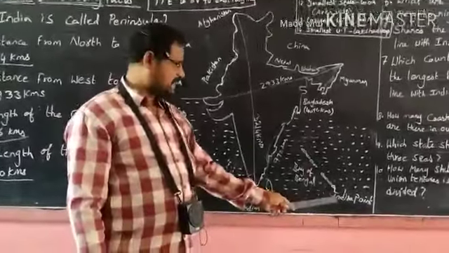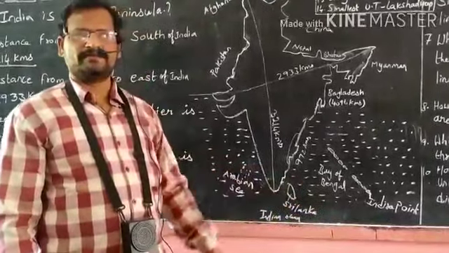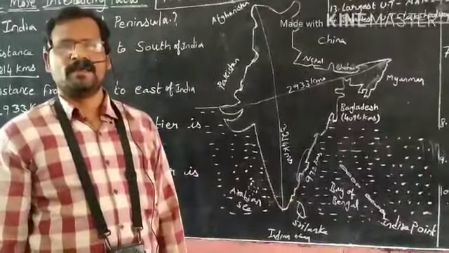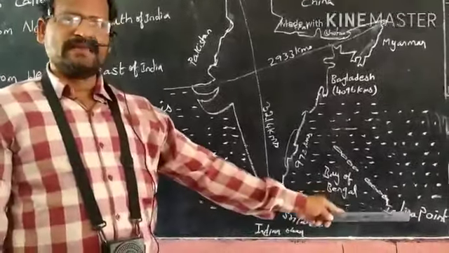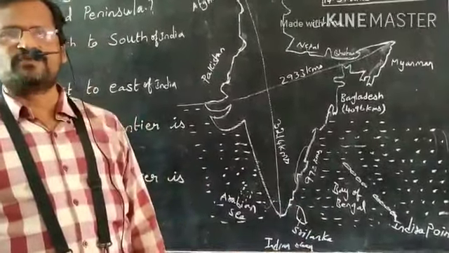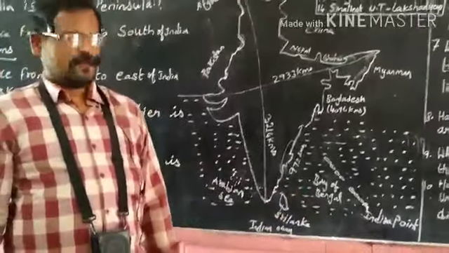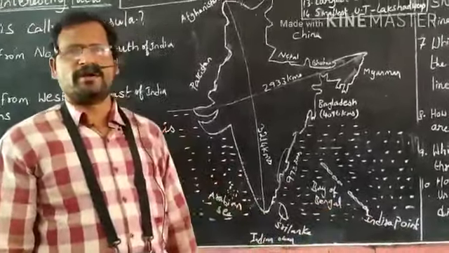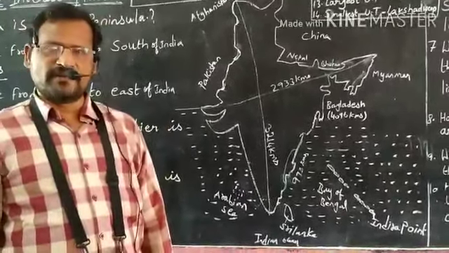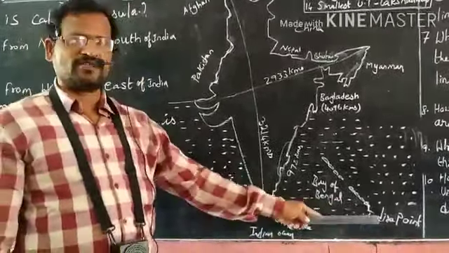Let us discuss Indira Point. Indira Point lies in Great Nicobar Island. The specialty of Indira Point is that it is the southern tip of India. Unfortunately, it was washed away in the 2004 tsunami. The other name for Indira Point is Pygmalion Point. After the death of Indira Gandhi, in honor of Indira Gandhi, they named this point Indira Point. But today it is washed away.